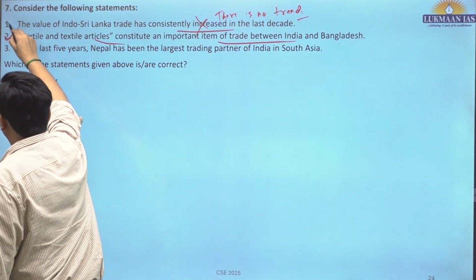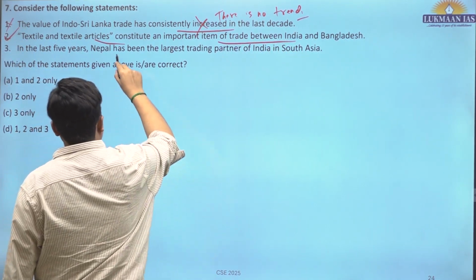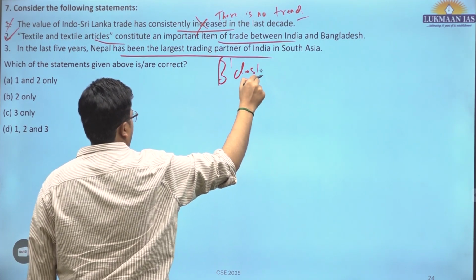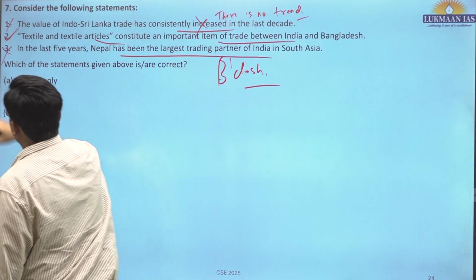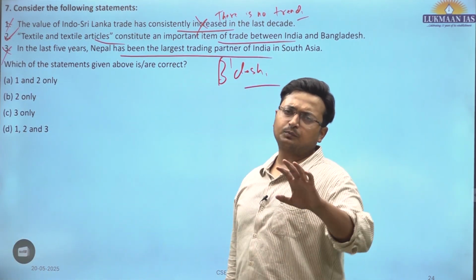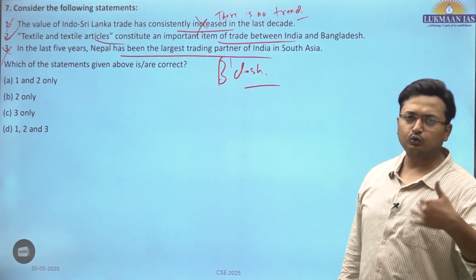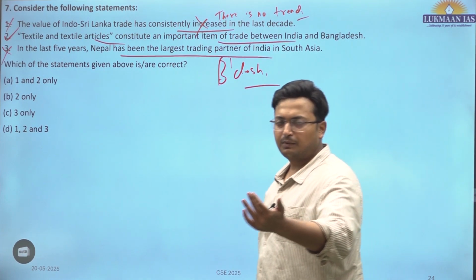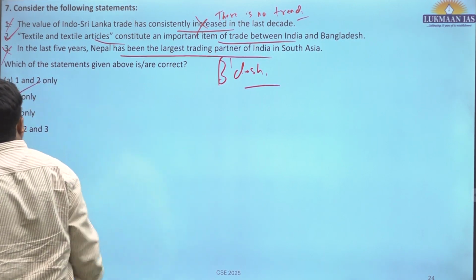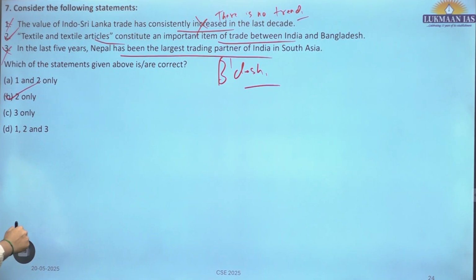This is correct. First is incorrect. In the last 5 years, Nepal has been the largest trading partner. No, it is Bangladesh in South Asia. In the world, it is China. China is the largest trading partner. There is a competition between China and US as to which country is the largest trading partner. Currently, it is China. So only the second statement is correct. Okay.